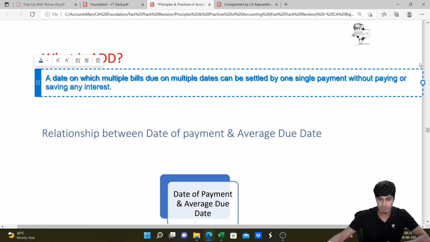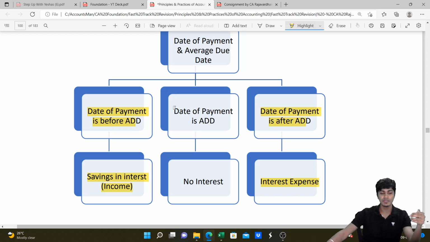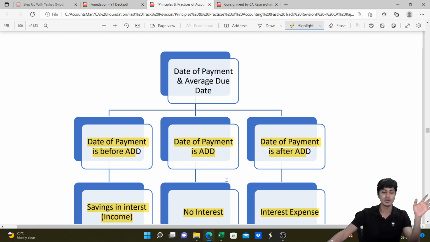If the date of payment is after average due date, interest has to be paid, interest expense. If the date of payment is before average due date, interest will be saved, there will be interest income. If the date of payment is average due date, then there is no interest payable, no interest receivable. I hope you guys understood this.